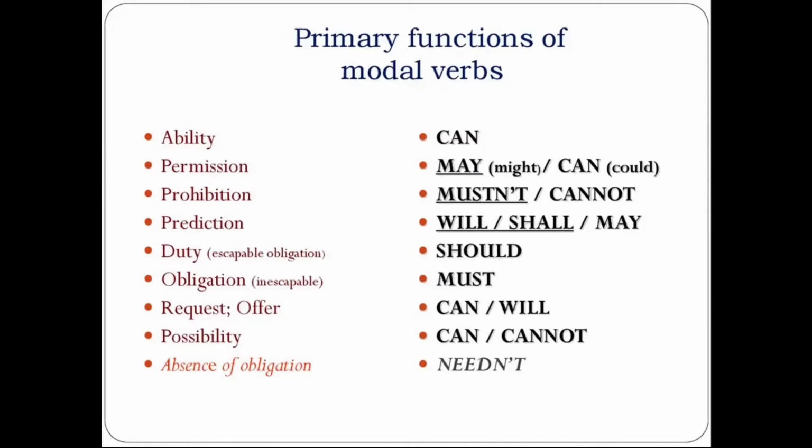The next, obligation, inescapable: must. Must is a strong one. The next, request, can or will. For example, can I open the window? Will I go out? And so on and so forth. Then, the next, possibility, can or cannot. Then, absence of obligation, needn't.